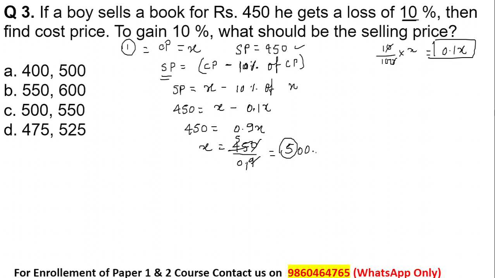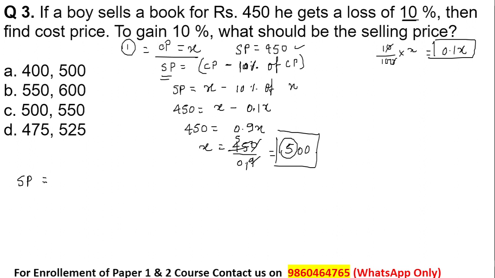So the X value mentioned over here is the cost price, right? And the cost price is equivalent to how much? It is equivalent to 500. Now let's find the selling price. Yesterday I gave you 4 formulas. In those 4 formulas I have given you 2 conditions.